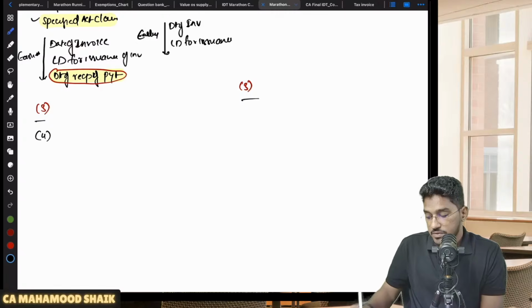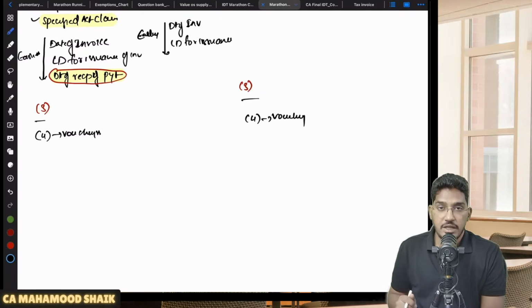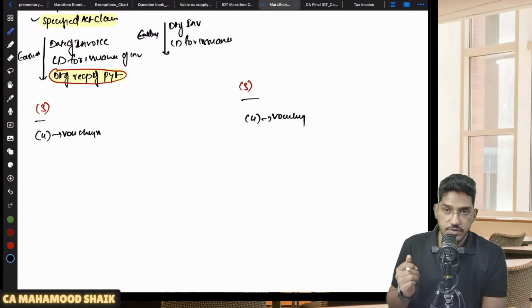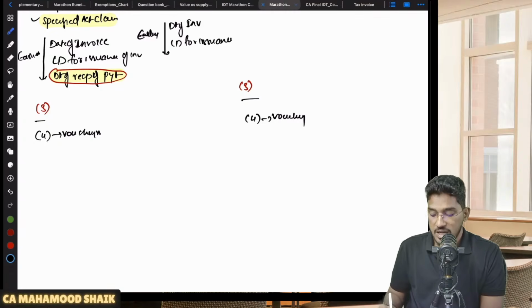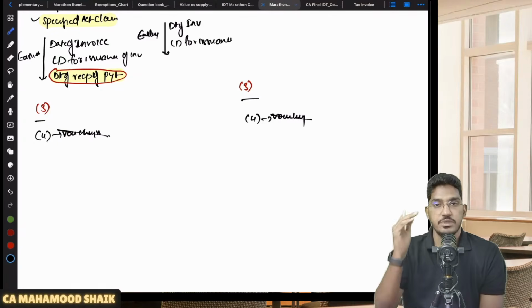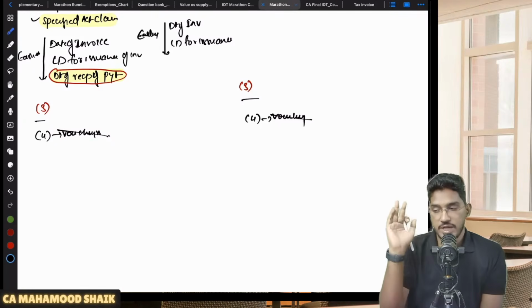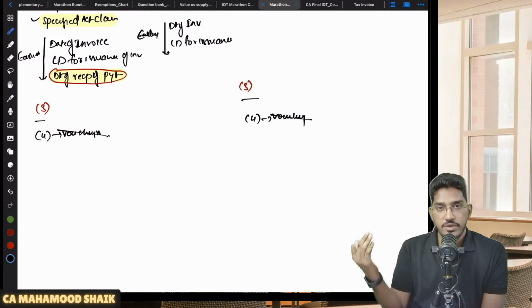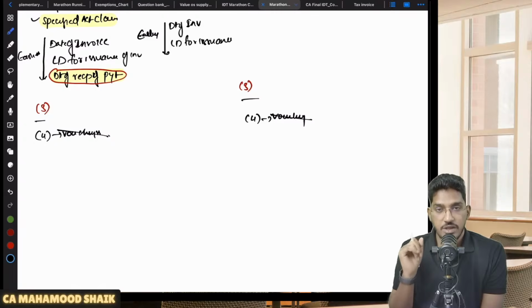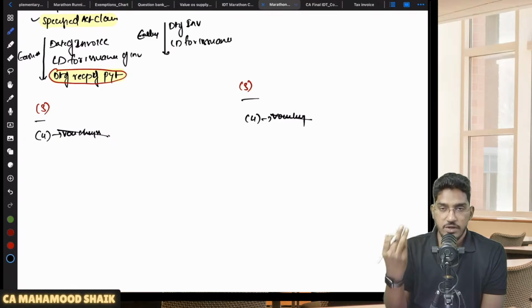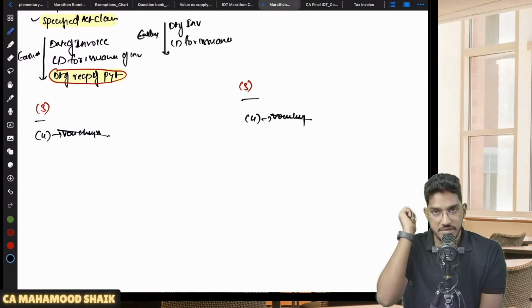So we have 12 subsection 4 and 13 subsection 4 which used to talk about vouchers: how to determine the time of supply in case of supply of vouchers for goods or supply of vouchers related to services. But 12 subsection 4 and 13 subsection 4 have been omitted. So now you are not required to determine any time of supply regarding vouchers, because when you are making supply of vouchers, that is not falling under the supply definition at all.